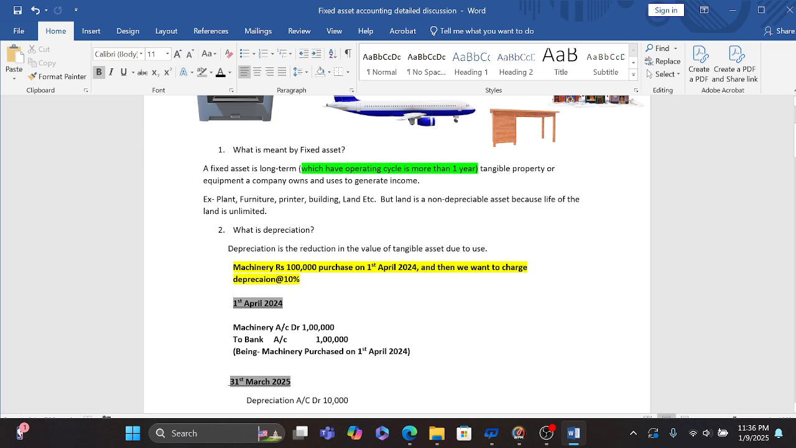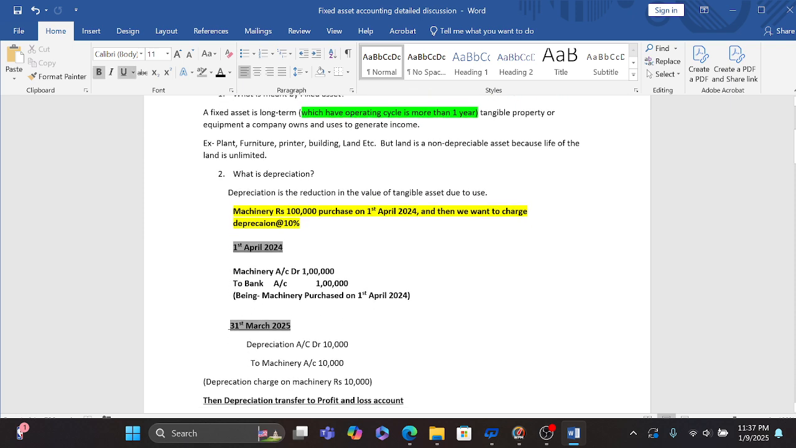Like we have a machinery of rupees 1 lakh, and we have purchased it on 1st April 2024, and then we want to charge depreciation at the rate 10%. So on 1st April we have to post the entry, like we are going to purchase the machine. So our entry is machinery account debit to bank account. Our bank is reducing, that's why we credit it, and our machine is coming rupees 1 lakh, so we are going to debit it. So our narration is machinery purchased on 1st April 2024.